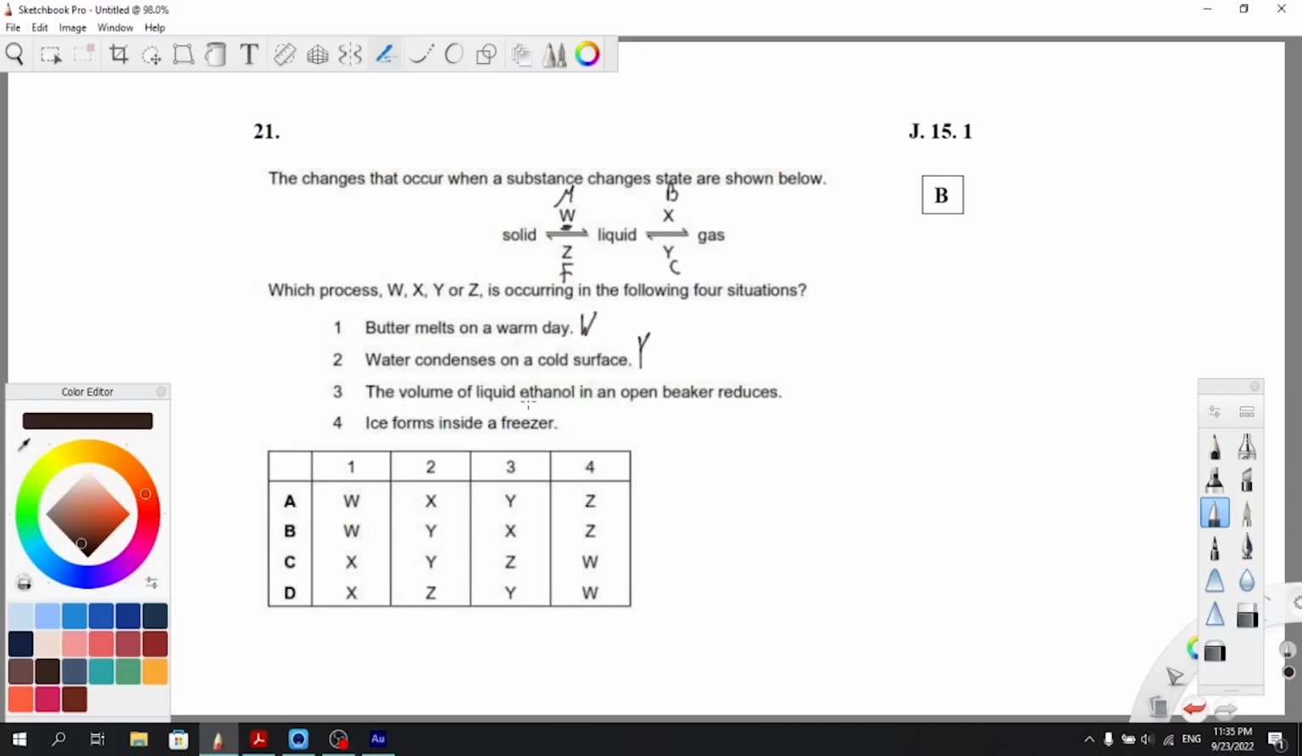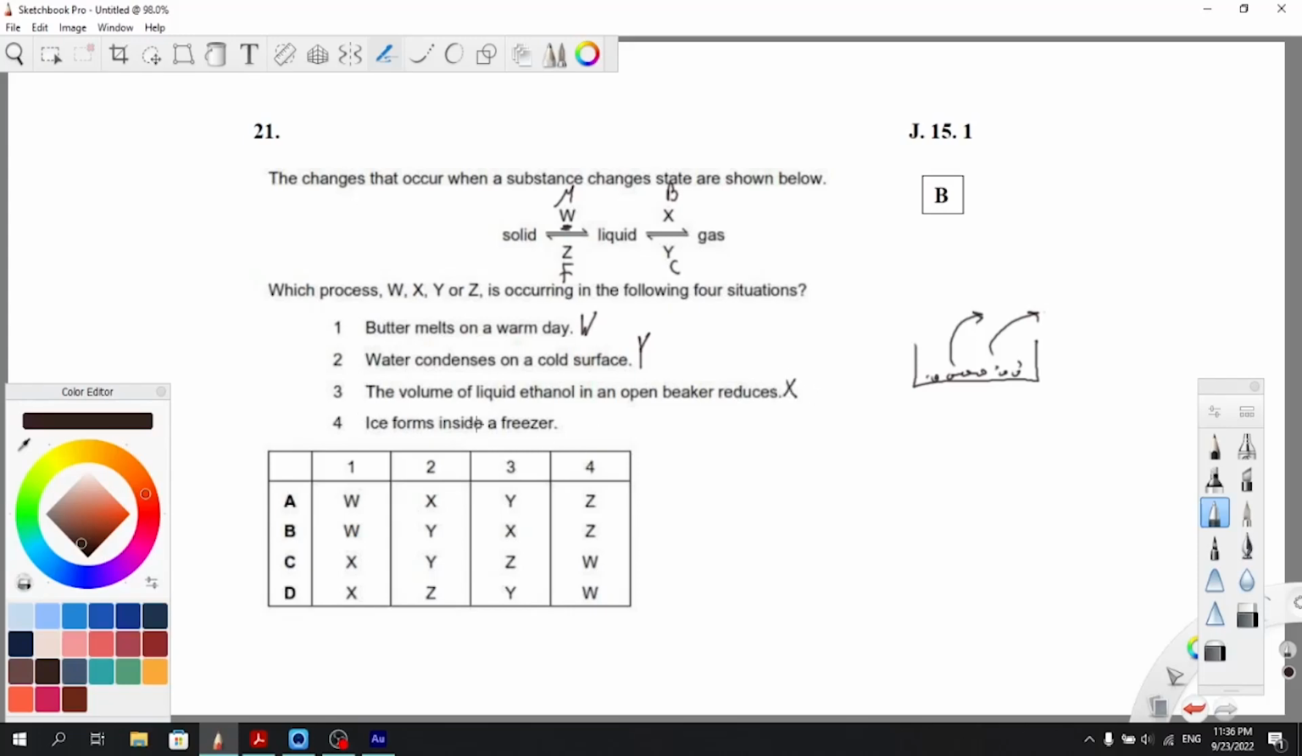The volume of liquid ethanol in an open beaker reduces, that's X. Of course, that's boiling. Let me explain that real quick. So we have ethanol, which is a liquid, in an open beaker, right? When we heat it, it just turns into a gas, right? If we have an open beaker, the volume of the liquid will reduce because the liquid will be turning into a gas and leaving the beaker. So the volume will be reduced, right? So this is X, boiling.